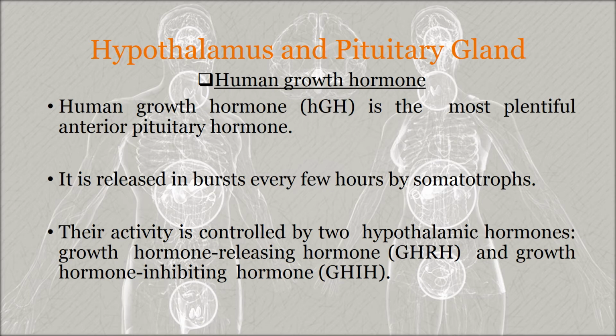The somatotropes in the anterior pituitary release bursts of the human growth hormone every few hours, especially during sleep, and their secretory activity is controlled mainly by two hypothalamic hormones. The first one is the growth hormone releasing hormone, which promotes the secretion of the human growth hormone, and the second one is the growth hormone inhibiting hormone, which suppresses the secretion of the human growth hormone. A major regulator of the secretion of these two hormones is the blood glucose level. So that is about the human growth hormone.